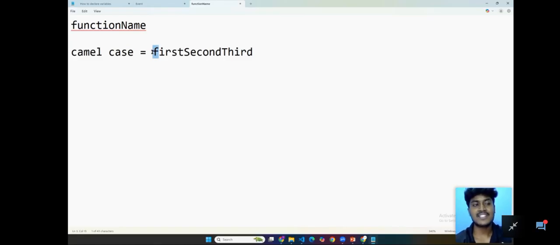We are naming it as camel case. The smaller one to the bigger one, and then the bigger one. Are you guys clear? Clear means just type yes. Camel case clear in the chat. So this is called camel case, which we are going to use in JavaScript.